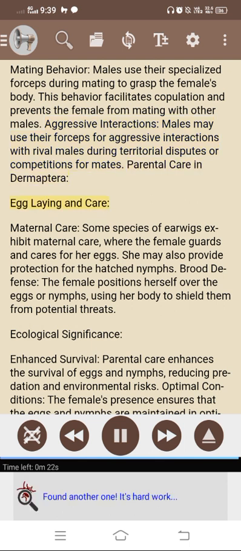Parental care in Dermaptera. Egg laying and care. Maternal care. Some species of earwigs exhibit maternal care, where the female guards and cares for her eggs. She may also provide protection for the hatched nymphs. Brood defense. The female positions herself over the eggs or nymphs, using her body to shield them from potential threats.